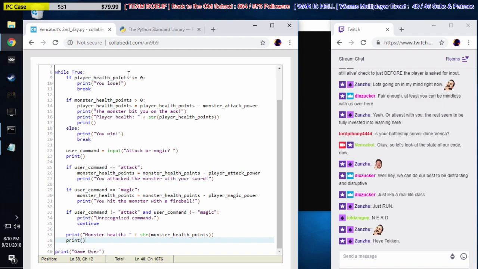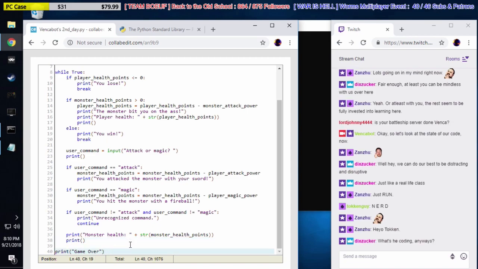So if the player is dead, print you lose, break. Break means stop looping and go right down to where the code ends, which is right here at 39. Then print game over. There's no more code down here. That's it. The program ends.